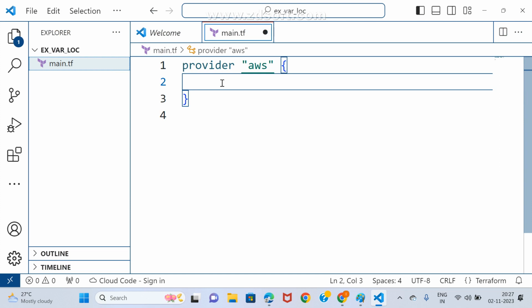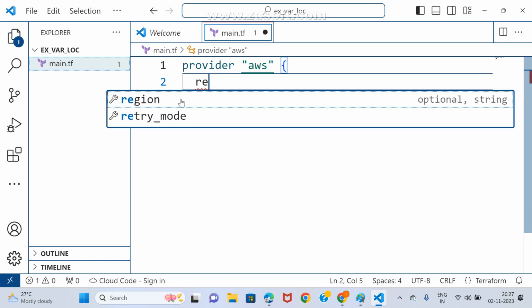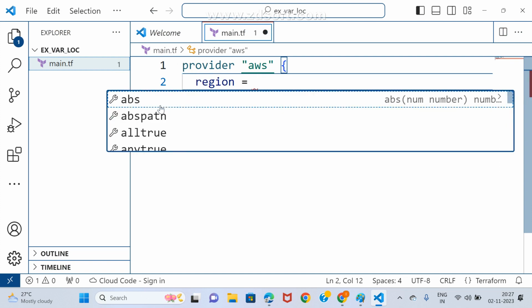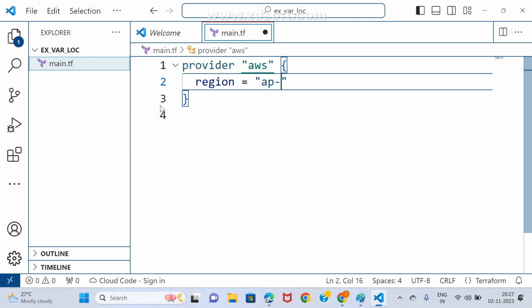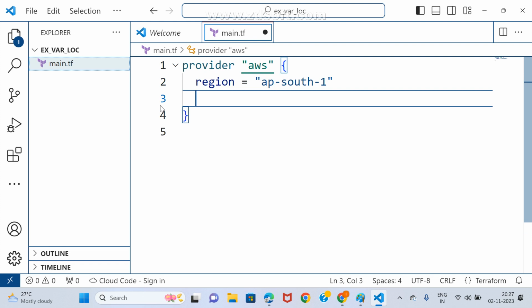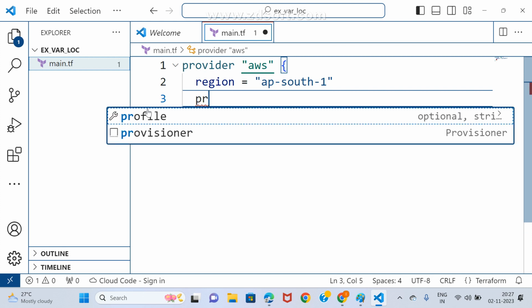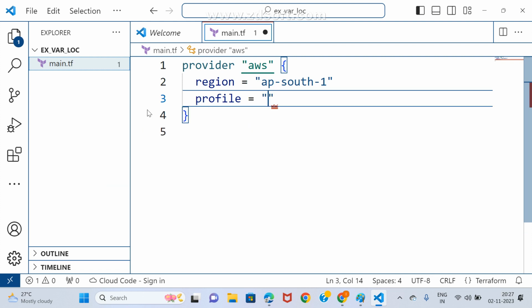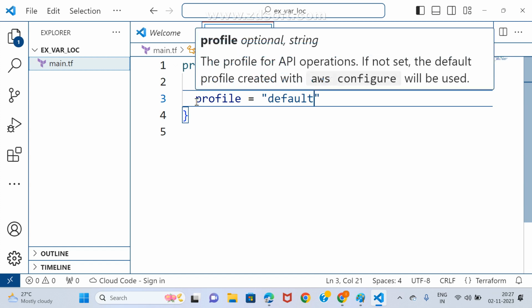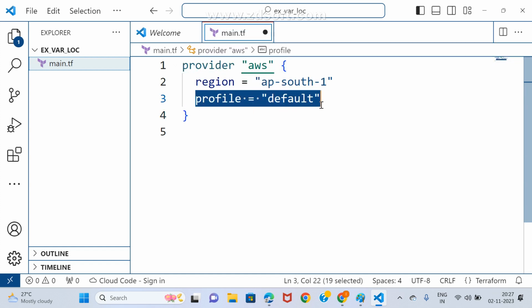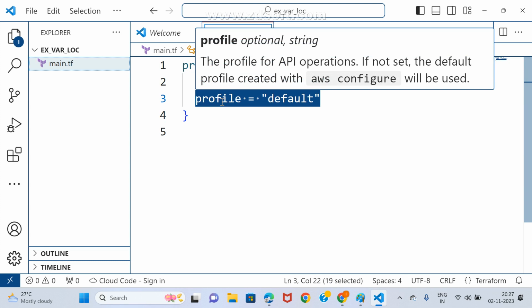What is the first argument here? Region. The region is equal to ap-south-1. What is the second one? Profile. Profile is equal to, what is the profile name? Default. This internally recognizes the access key and secret key.